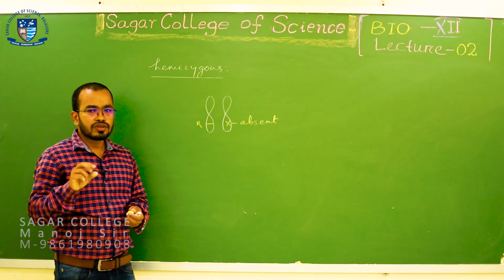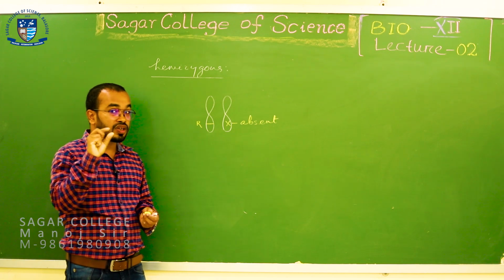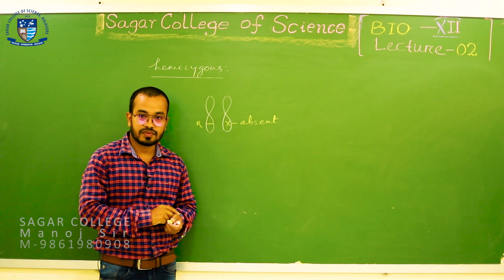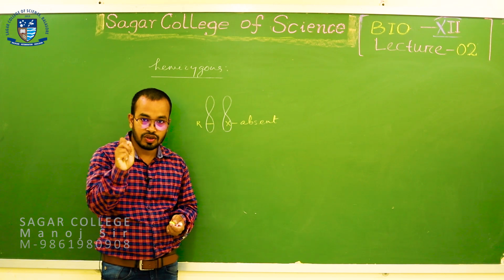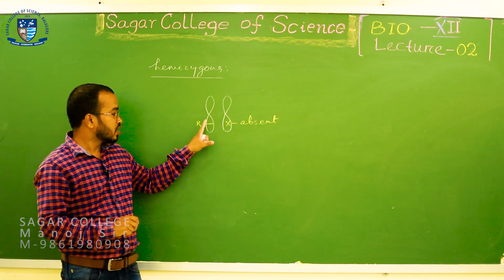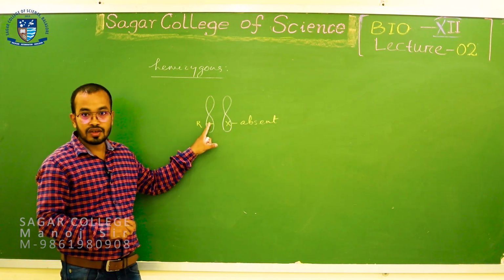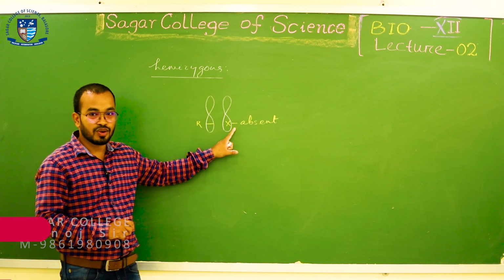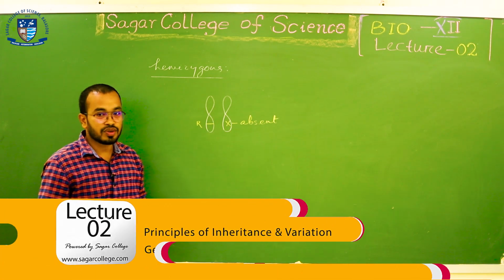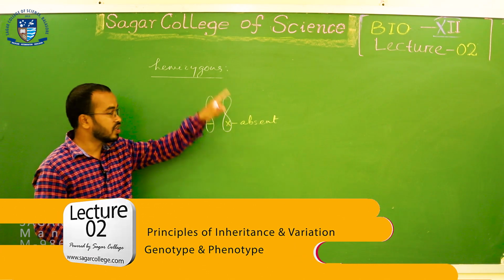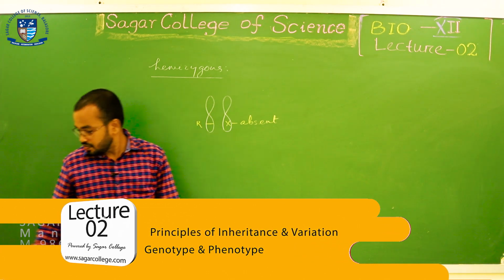So, if that particular allele is absent, that means in this condition only one allele is present and the corresponding allele at the similar locus is absent. So, you can say it is half zygous or hemizygous. Is it clear?